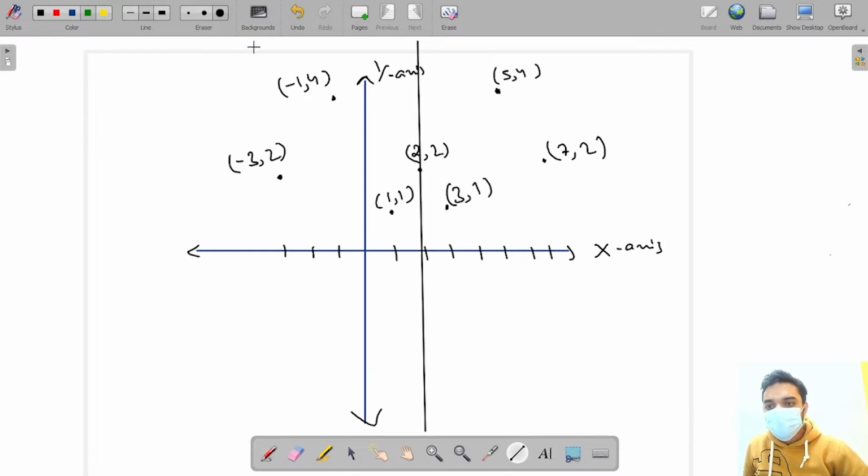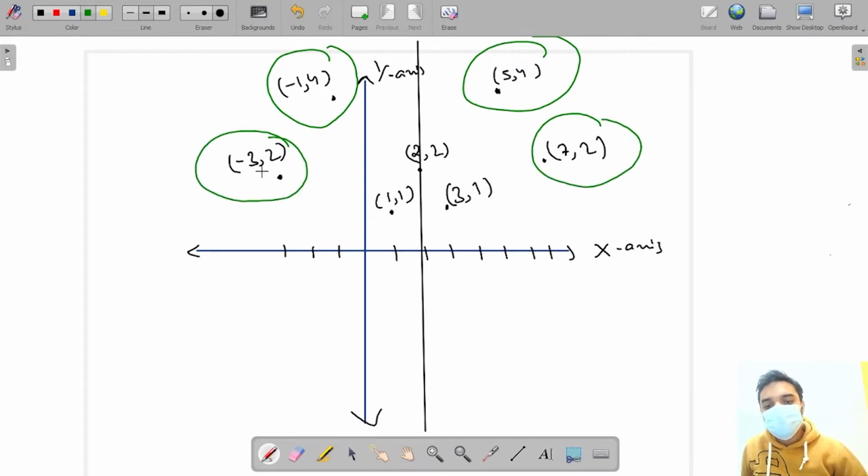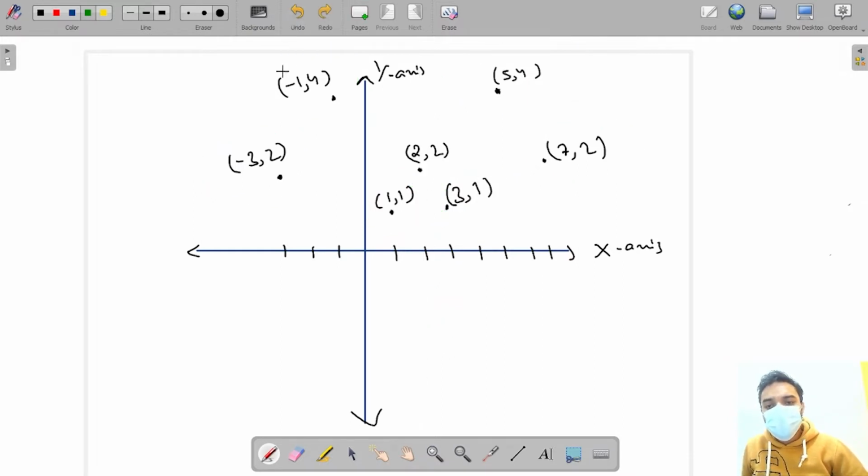See, this 1 4 coordinate, maybe 5 4 can be its mirror. We are not calculating the distances right now. This minus 3 2 can have its mirror image at 7 2. Or let's say this is the real one and this is the imaginary one, and 3 1 can also be the mirror image of 1 1. So this can be a possibility, but right now I am not calculating the distance here.